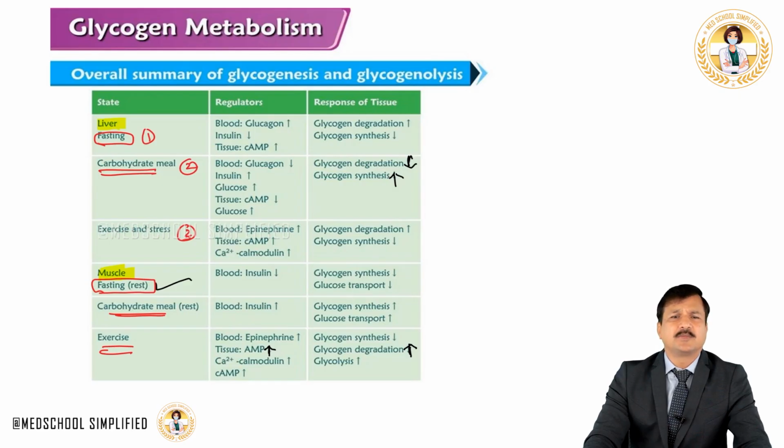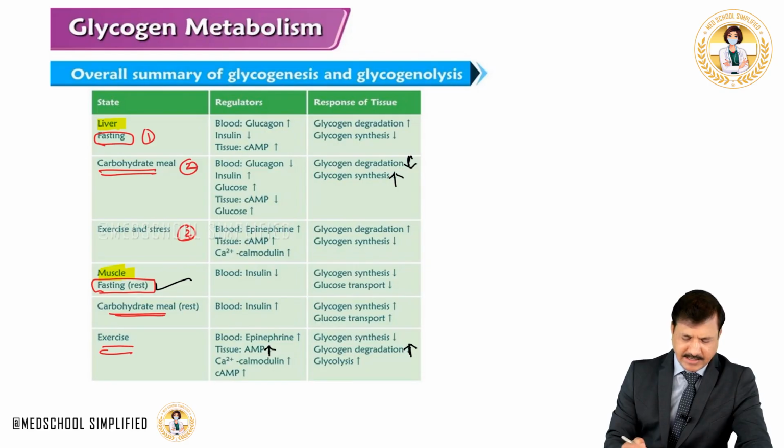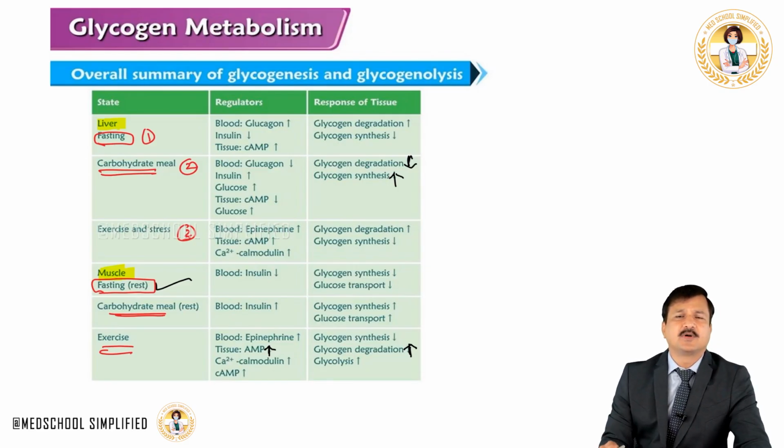And also by nerve impulse, calcium coming from sarcoplasmic reticulum binding to calmodulin, and calcium calmodulin levels increase, and exercise breaking ATP into ADP, ADP into AMP, AMP levels will increase. So all of them facilitate glycogen degradation, thereby glycogen degradation increases and they cause decrease in glycogen synthesis, and